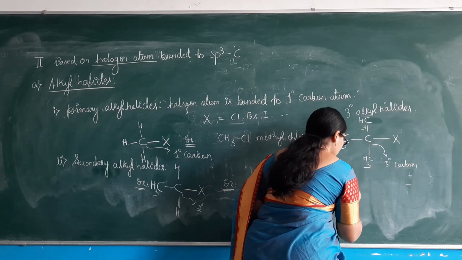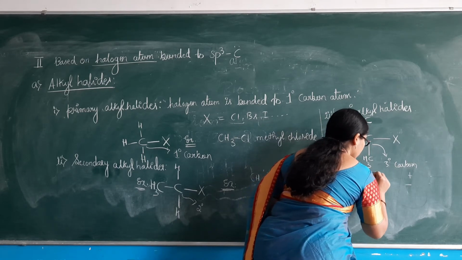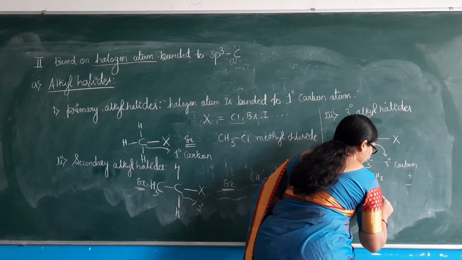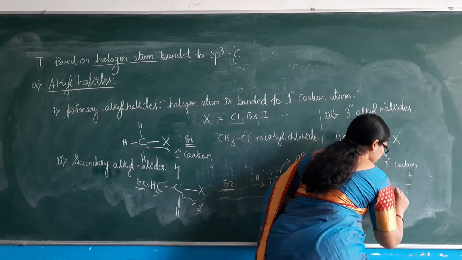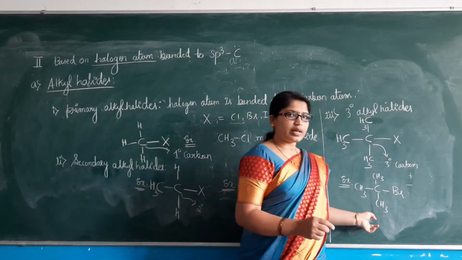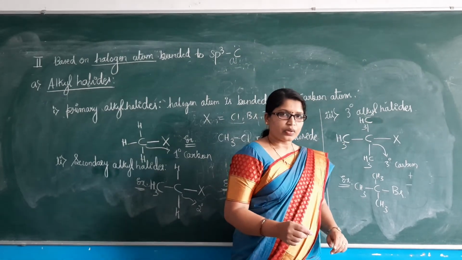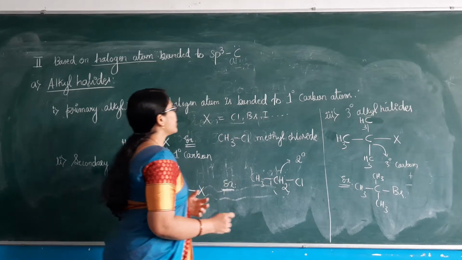For example, tertiary butyl bromide: this is CH3, this is CH3, and here we have CH3, and this is Br. So tertiary butyl bromide is the example for tertiary alkyl halides. So what is the second broad classification?